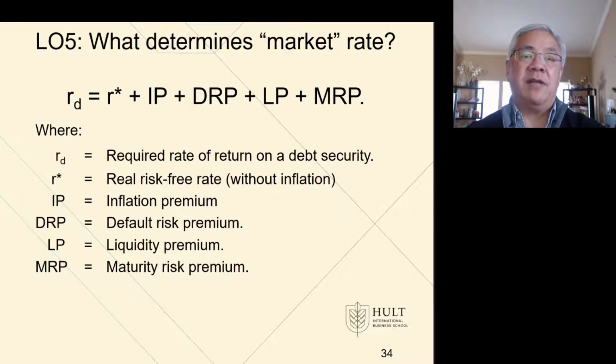Then we need an inflation premium. The reason we have to add inflation premium is easily explained. Let's say that this year there's no inflation and the interest rate you're offered is 2%. So there's no inflation, I get 2% real return on my investment. Set that aside. Next, let's say we expect a spike in inflation of say 10%. Now how does that look?